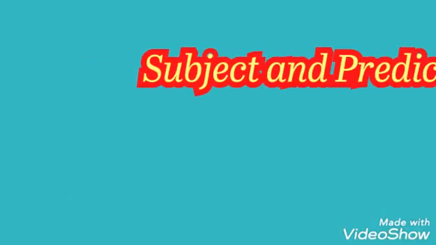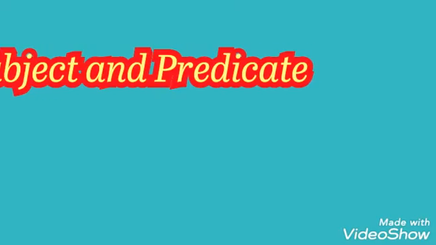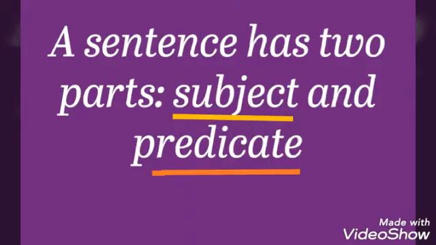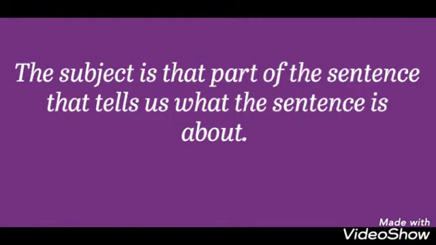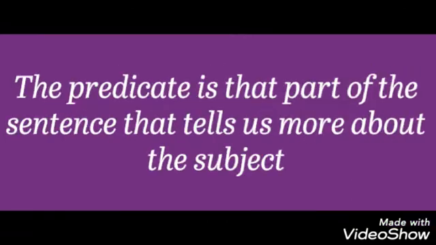Our lesson number 16 is subject and predicate. A sentence has two parts, subject and predicate. The subject is that part of the sentence that tells us what the sentence is about. It can be a noun or pronoun. The predicate is that part of the sentence that tells us more about the subject.